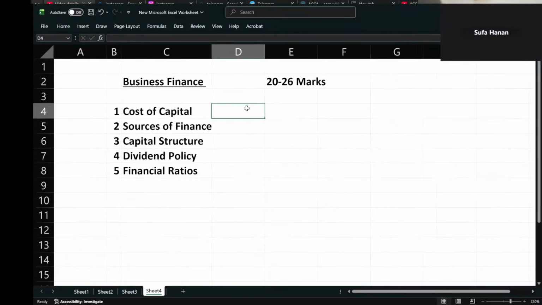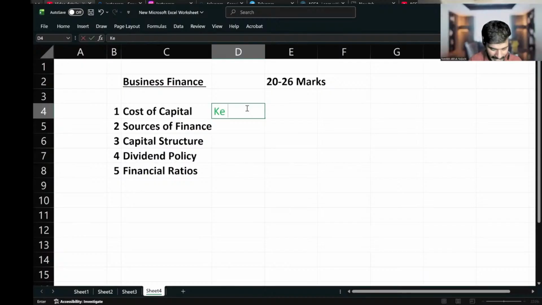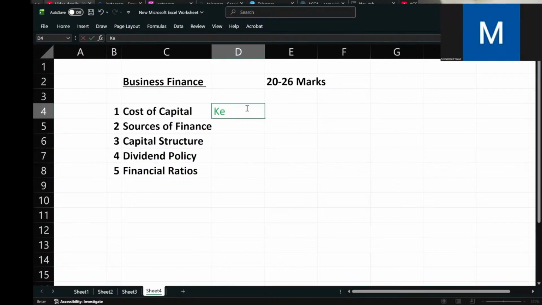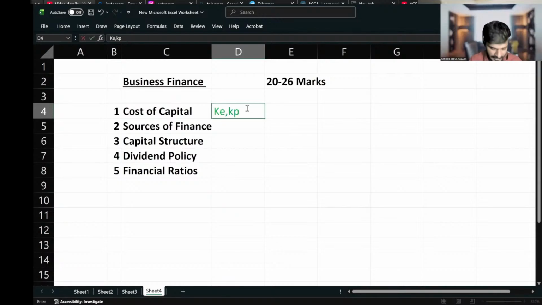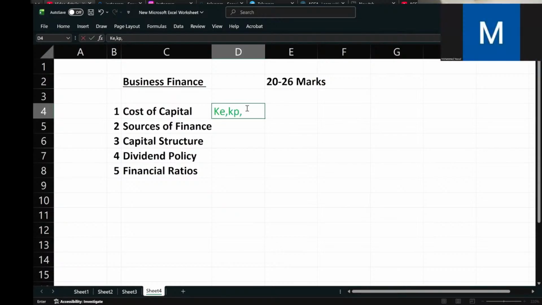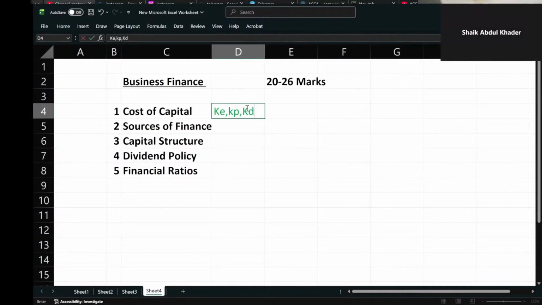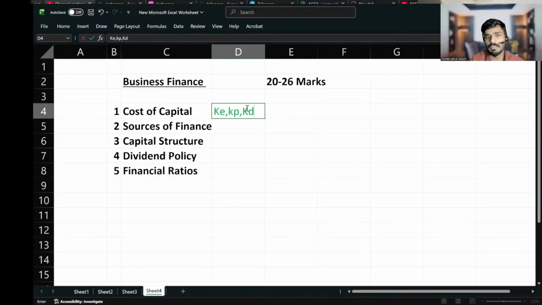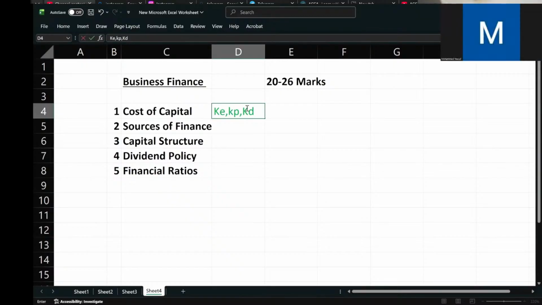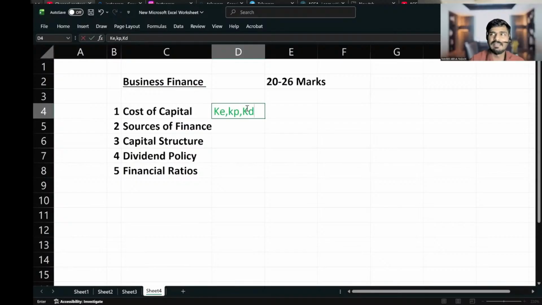You must have learned cost of equity, KE. Then cost of preference shares, KP. Then cost of debt, KD. KD can be two: KD of loan note and KD of bank loan also. You must be able to study both KDs. KP is quite easy. KE is somewhat difficult, not that much difficult. I will explain it to you.